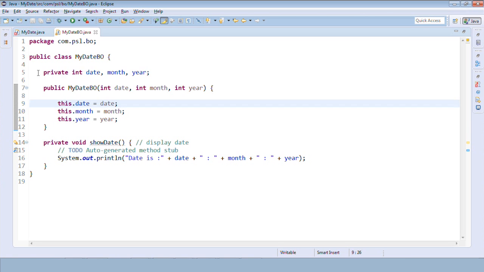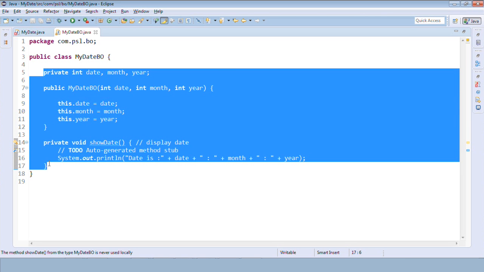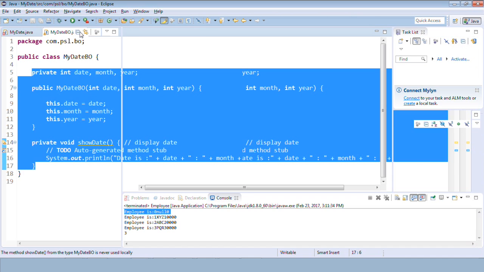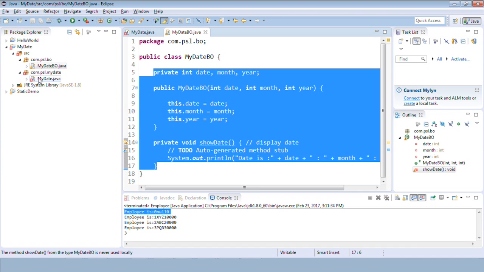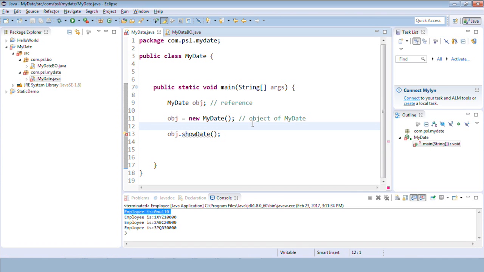If you see, the business logic is present in a different class and it is present in a completely different package. If I show you the folder structure, as you can see, let me solve this error as well. Let me remove this as of now.